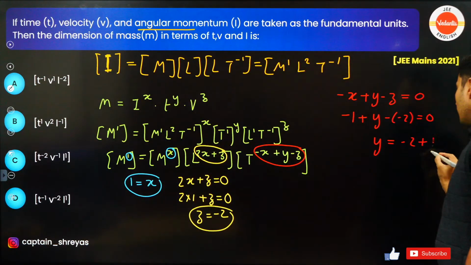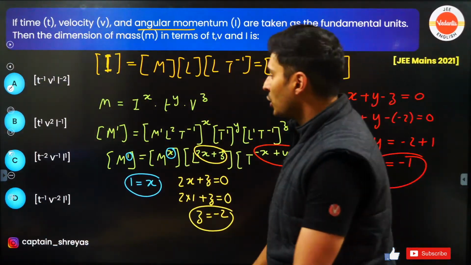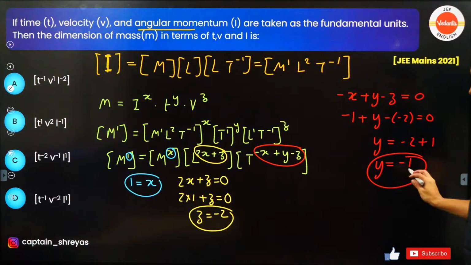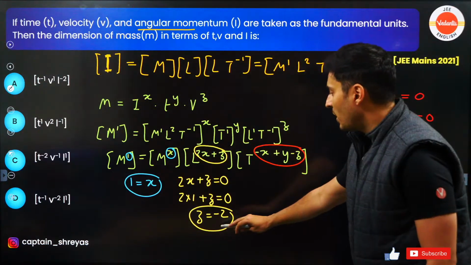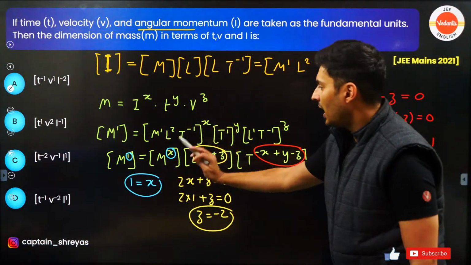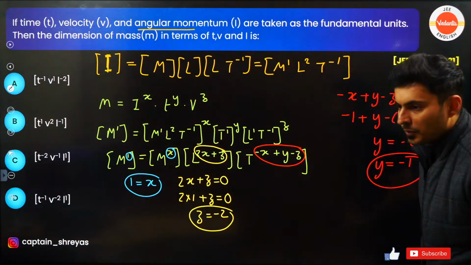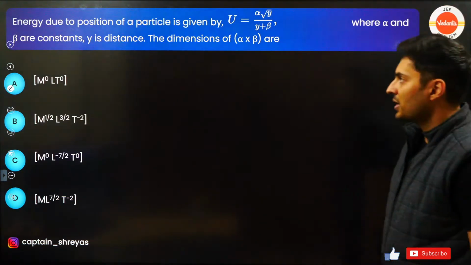This will go on the other side, become plus 1. So it will become minus 1. So I think it should be option D. Check it out. It should be option D. Yes, it is. Y is minus 1. Okay. Velocity's power is minus 2. Correct. And x, angular momentum's power is 1. Correct. Perfecto. All right. Very good. Let's move on to the next question, guys.